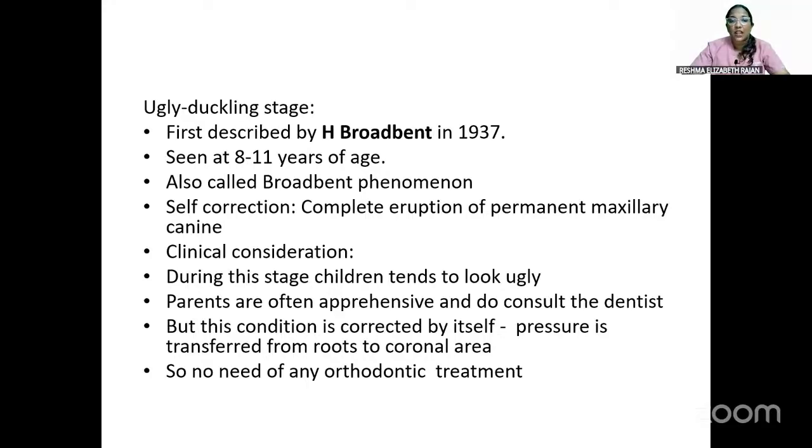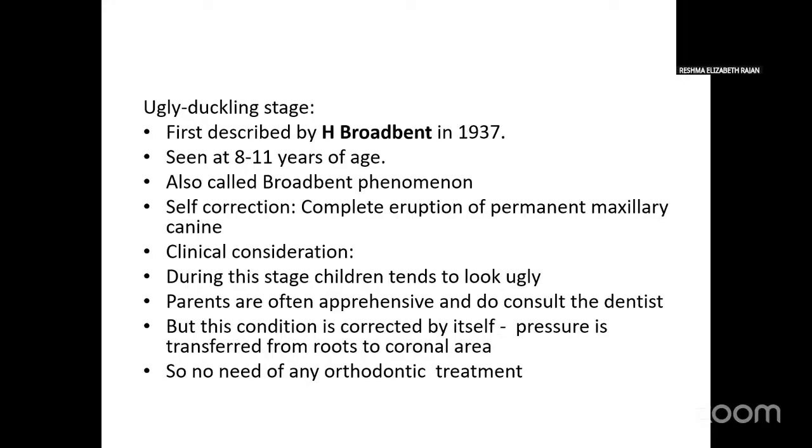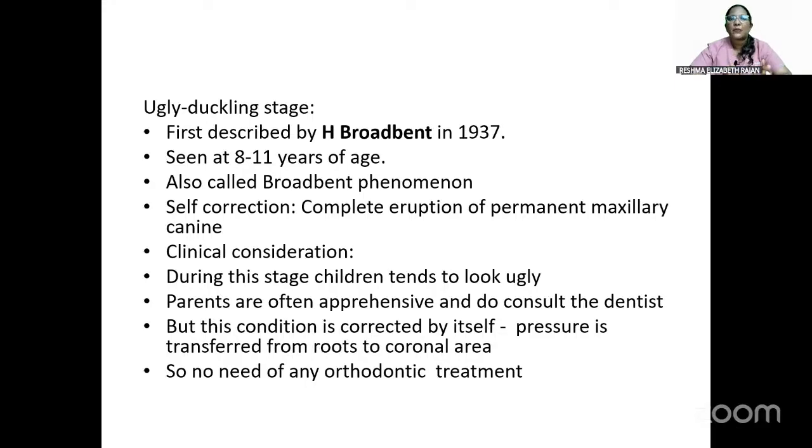It's a transient malocclusion which gets corrected when the permanent maxillary canines completely erupt. The clinical consideration is that during this stage, the children will tend to look ugly because there will be spacing between the maxillary central incisors and there will be winging of the centrals and laterals. So the parents will often be apprehensive because the child will not have an aesthetic appearance, so they do consult the dentist.